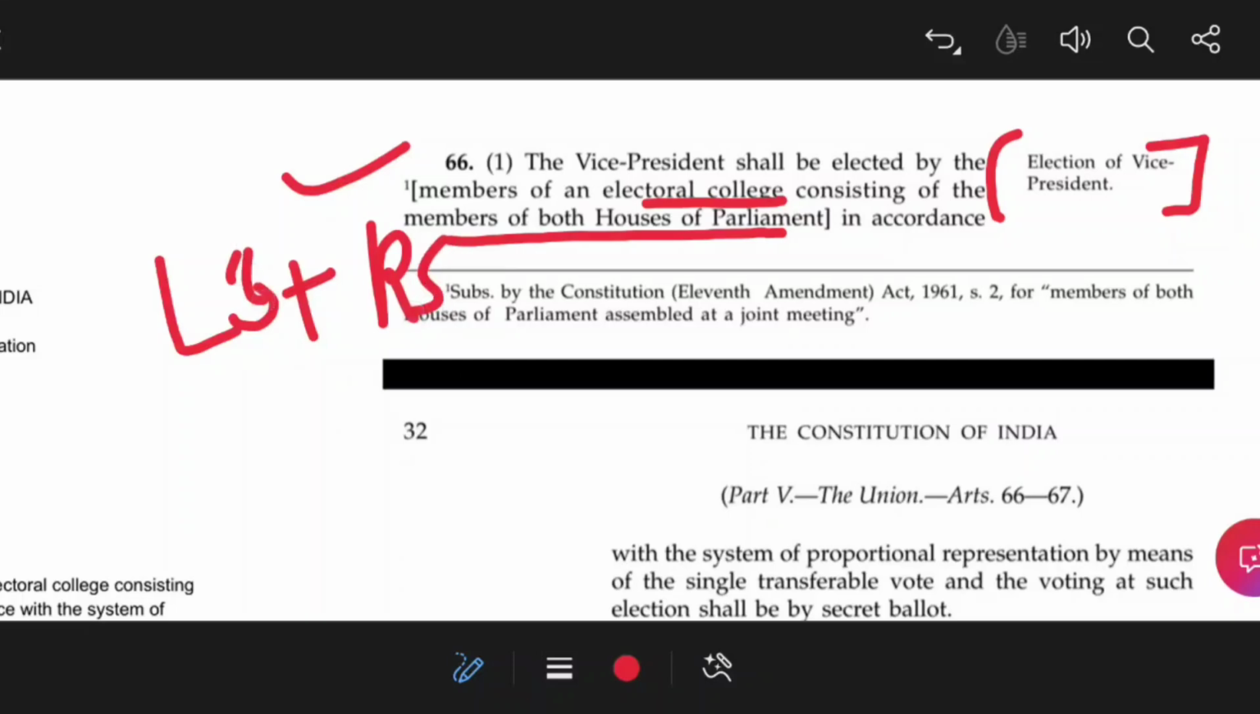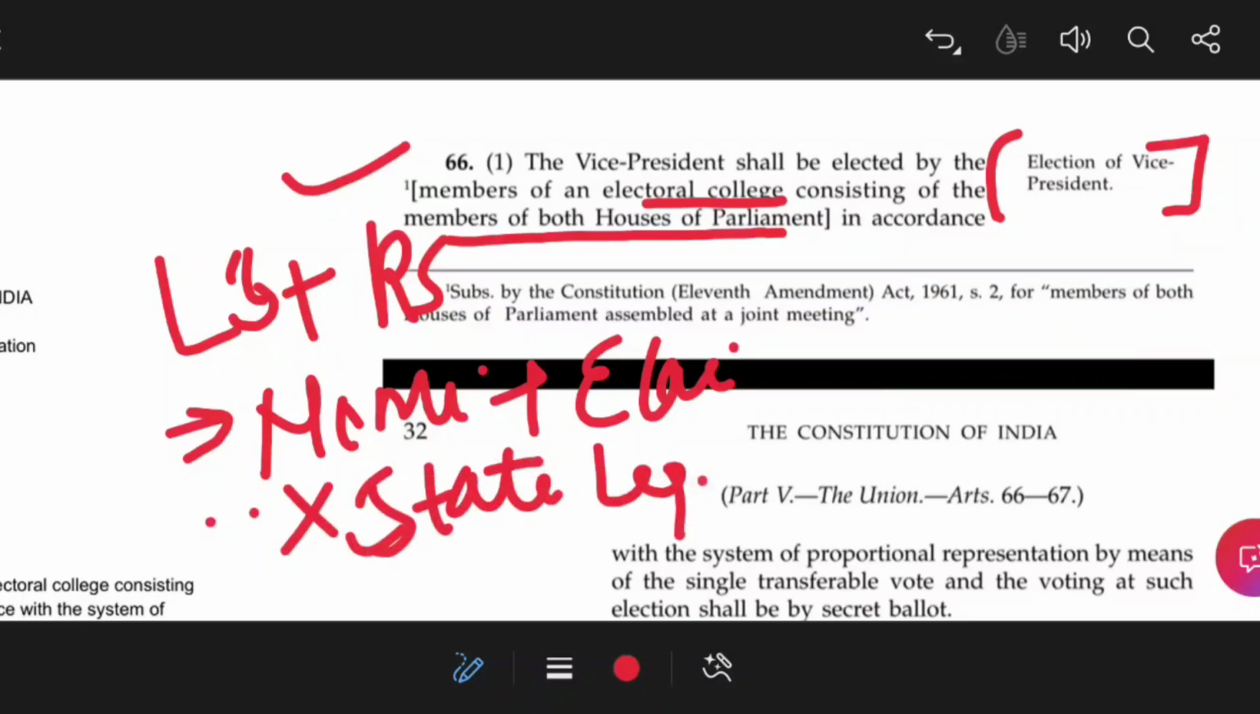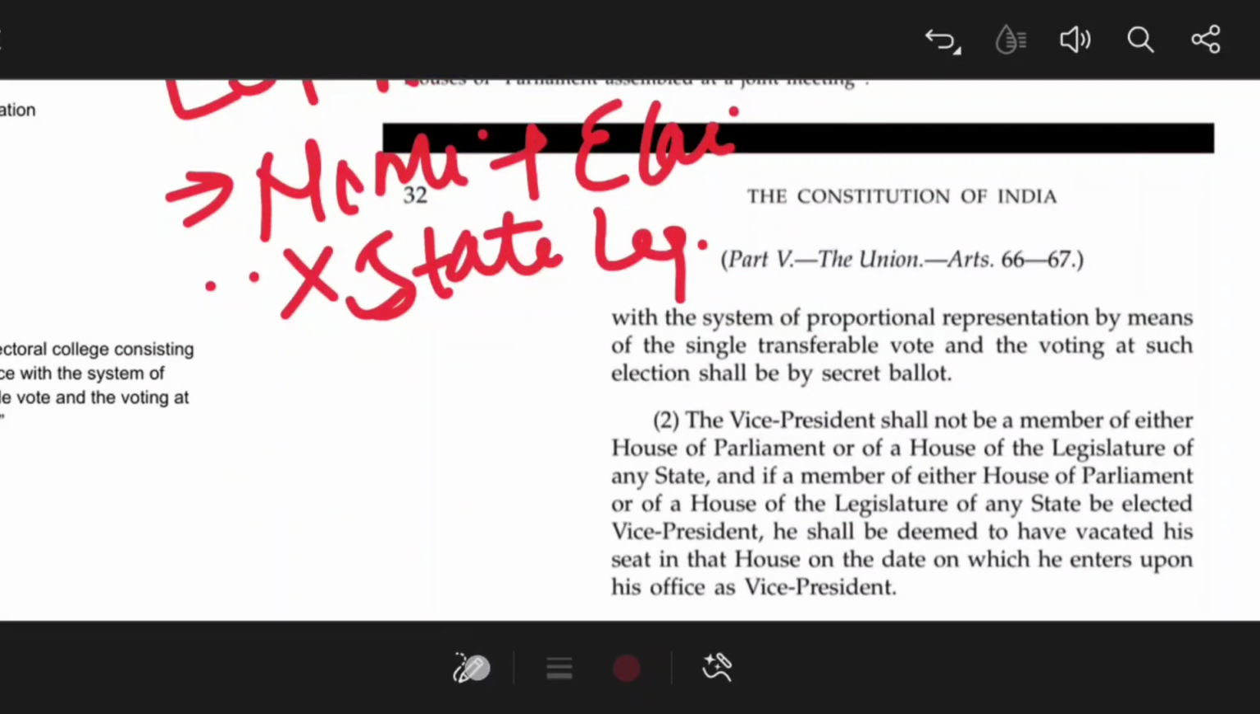Apart from this, you should also keep in mind that in the electoral college of the Vice President, both nominated as well as elected members participate, and there is no participation of state legislature members. Now, how will the election be held? The election will use the system of proportional representation, single transferable vote, and also secret ballot.